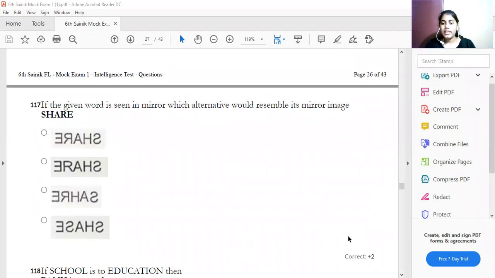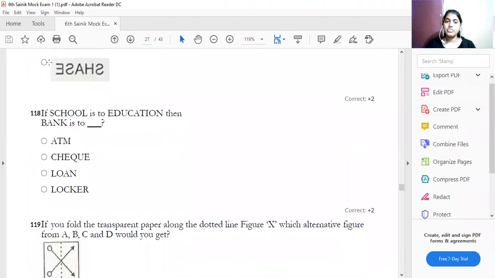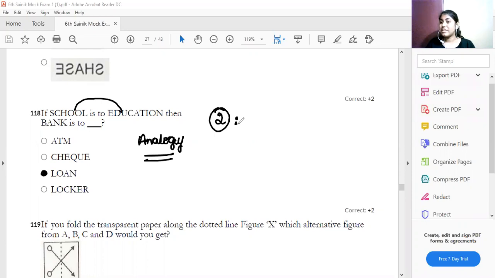The next one. If school is for education, then bank is for which one? School gives education, bank gives loan. And this question is from which chapter? This question is from analogy. In analogy, you have to find out the relation. Two words will be given. In the same way, you have to find out the relationship for the third word.